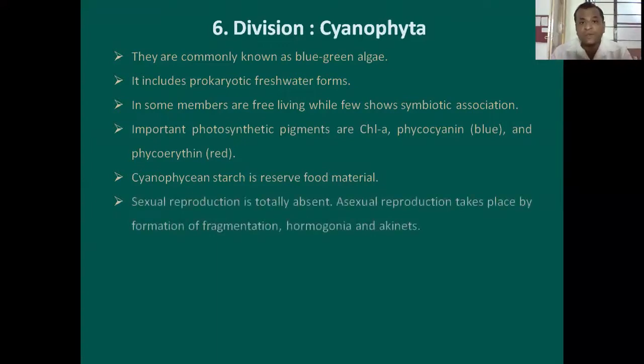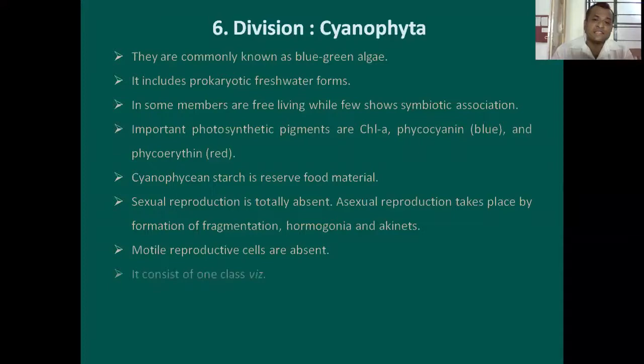The sexual reproduction is totally absent, while asexual reproduction is by fragmentation or by formation of hormogonia and akinetes. The motile reproductive cells are absent. It consists of single class, that is class Cyanophyceae, and examples are Nostoc and Anabaena.